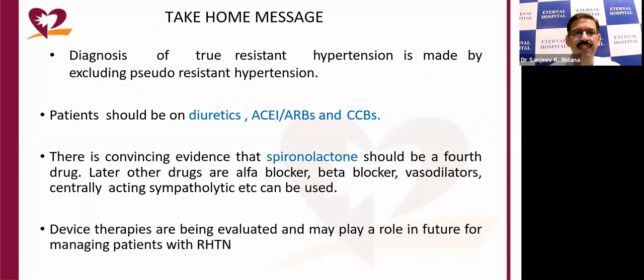So the take-home message is that the diagnosis of true resistant hypertension requires the exclusion of pseudo-resistant hypertension. The patient should be on a diuretic, which is a thiazide type of diuretic, an ACE inhibitor or ARB, and a long-acting calcium channel blocker. There is convincing evidence that spironolactone should be the fourth drug. Later, other drugs like alpha blockers, beta blockers, vasodilators, and centrally acting sympatholytic drugs can be used, and device therapies are being evaluated and may play a role in the future for managing patients with resistant hypertension.